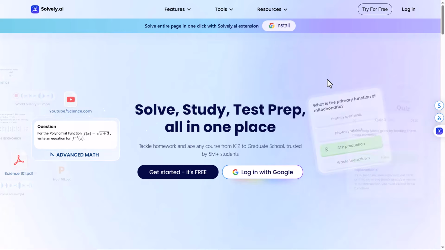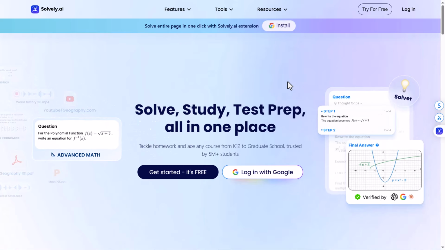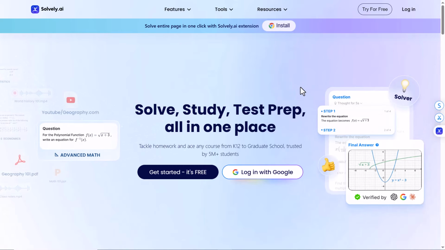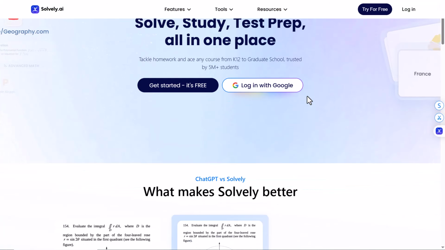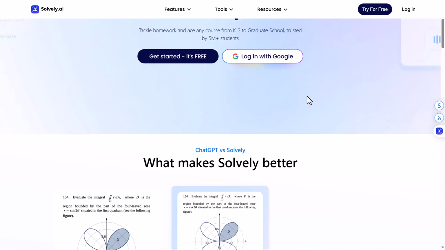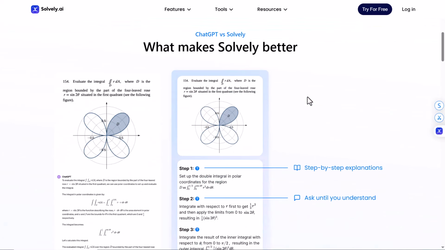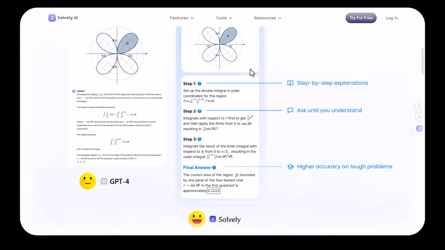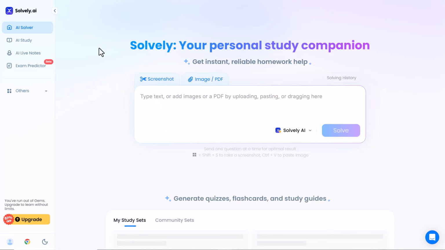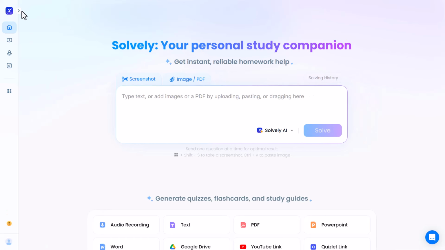So guys, the website we will be using today is called Solvi.ai. You will find the link in the description box of the video and you can simply click it to open the platform. Once you open Solvi.ai and complete the login or sign up process, you will see a clean, modern and highly professional interface. Honestly, the layout is very unique, well organized and extremely user friendly.